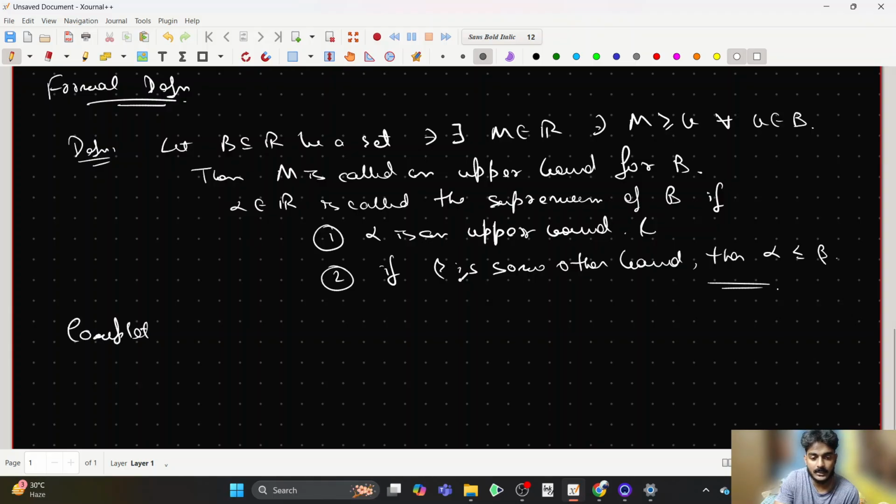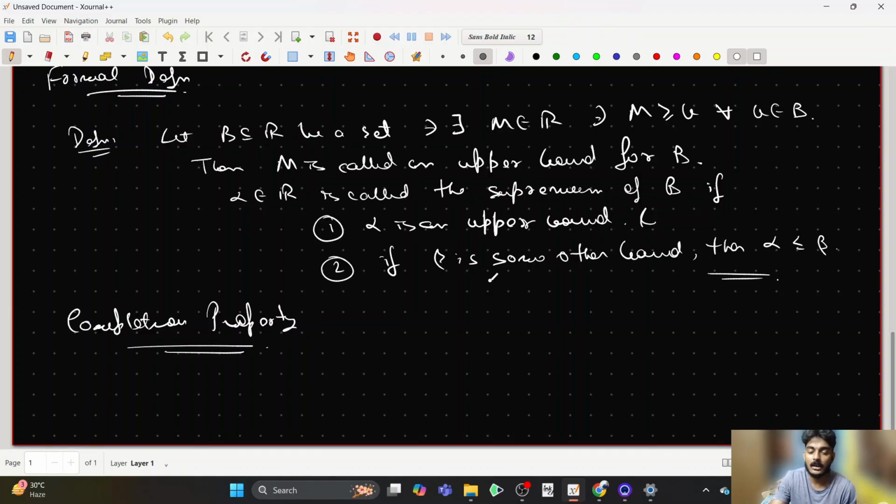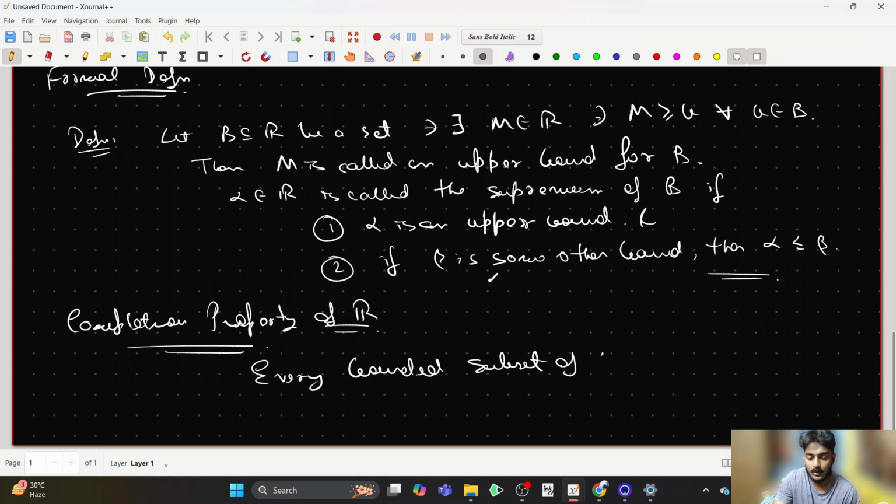So the completeness property states. Now we say a set is bounded, simply bounded, if it is both bounded above and below. Okay. So the completeness property of R says that every bounded subset of R has a supremum and correspondingly an infimum.